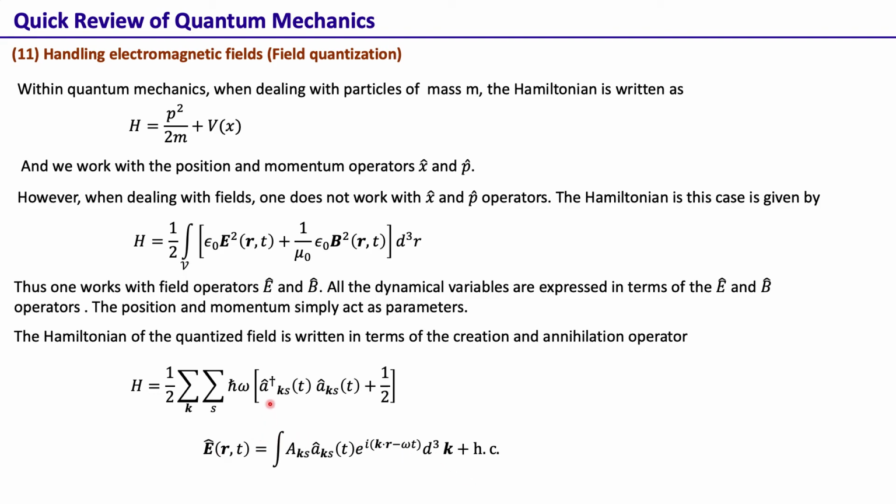So essentially, when working with the electromagnetic field, we write the Hamiltonian in terms of the electric and magnetic fields, and we represent those fields in terms of creation and annihilation operators, because working with them makes the maths much simpler compared to working with the E and B fields directly.